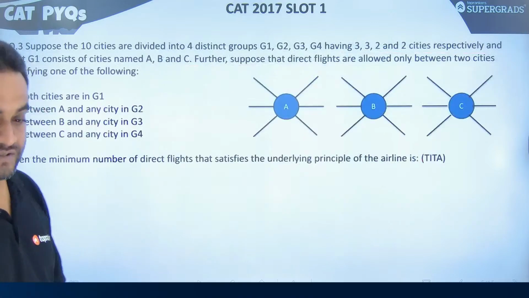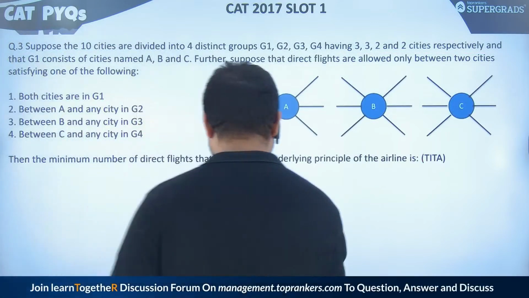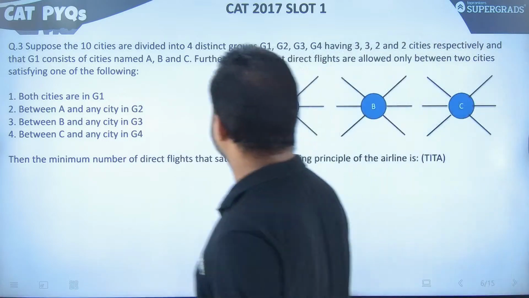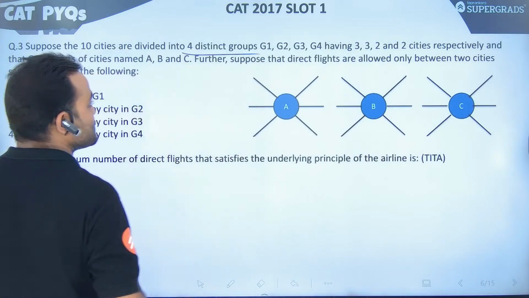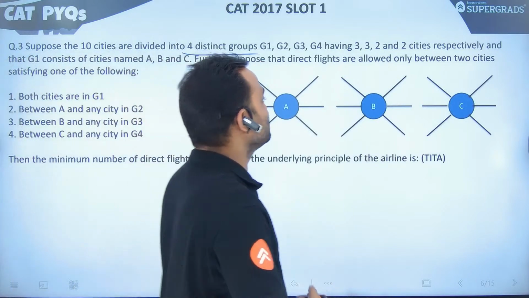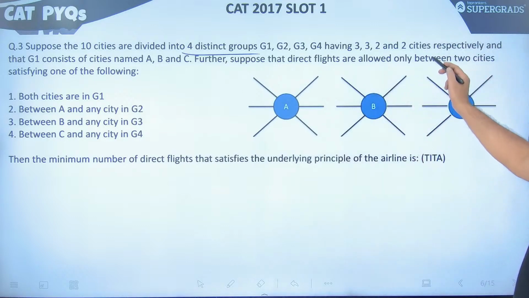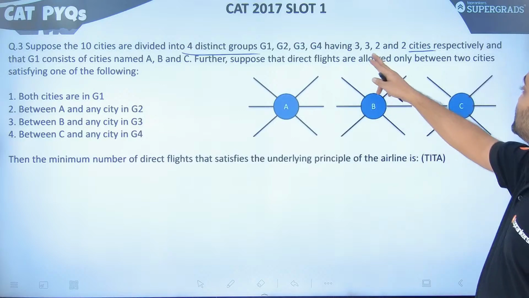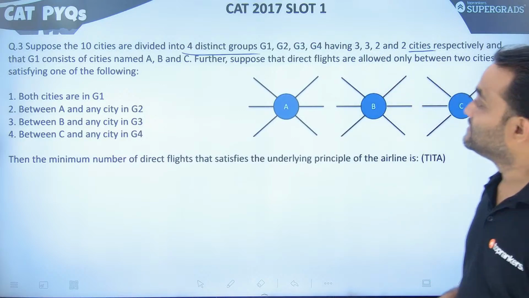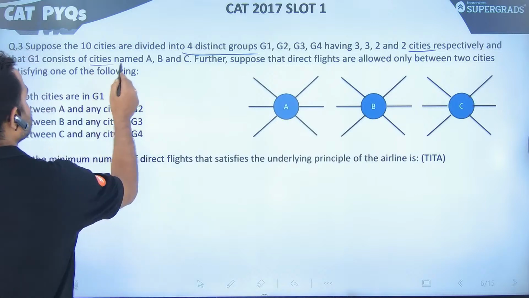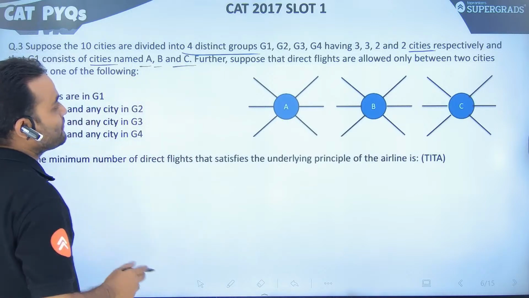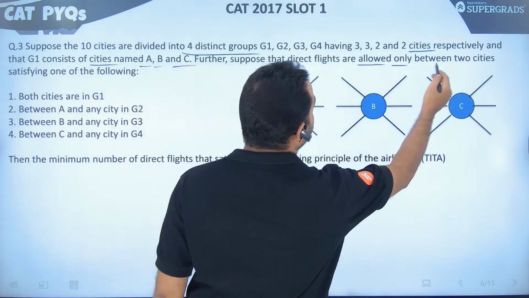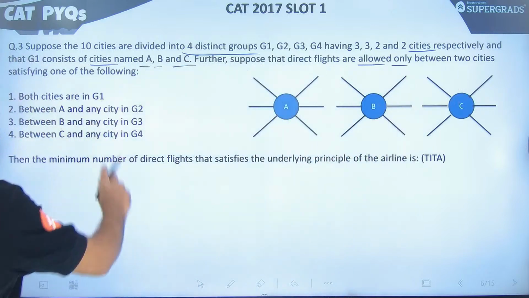Okay, next question. Now, this question is really interesting. This question says, suppose the 10 cities are divided into four distinct groups, G1, G2, G3, G4, having 3, 3, 2, and 2 cities. There are four different groups. Each group have these number of cities, and that G1 consists of cities named A, B, and C. Further, suppose that direct flights are allowed only between two cities satisfying one of the conditions.